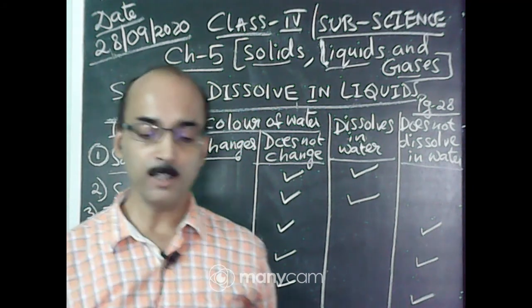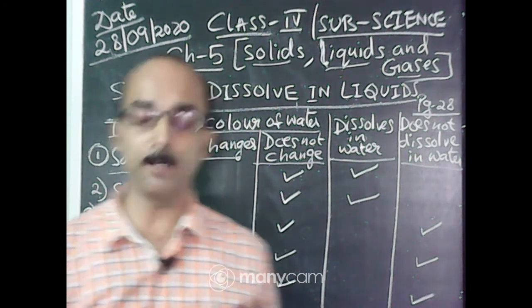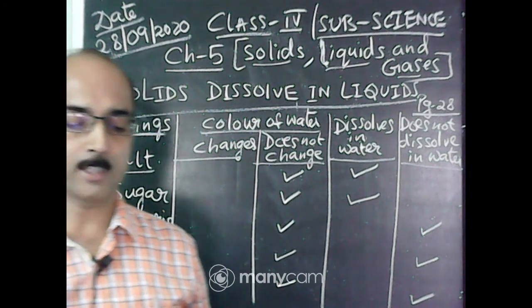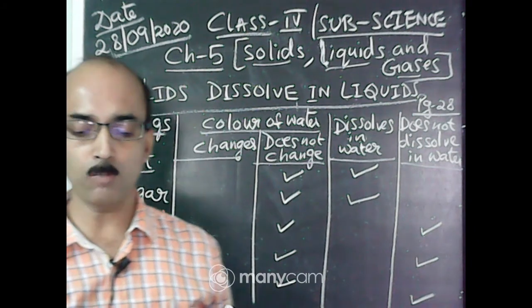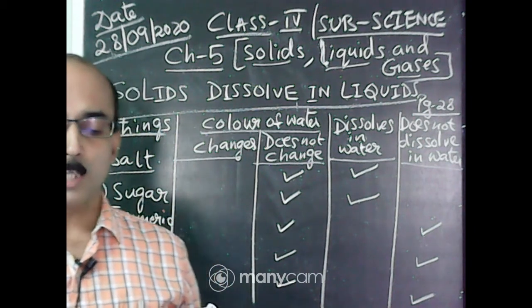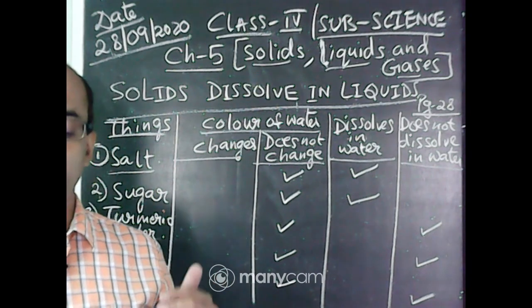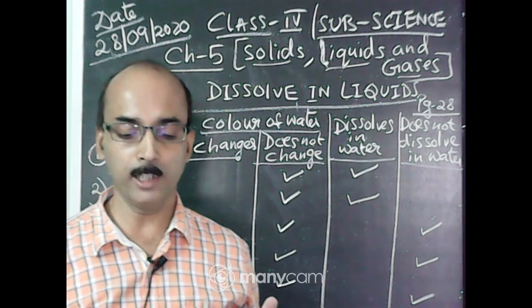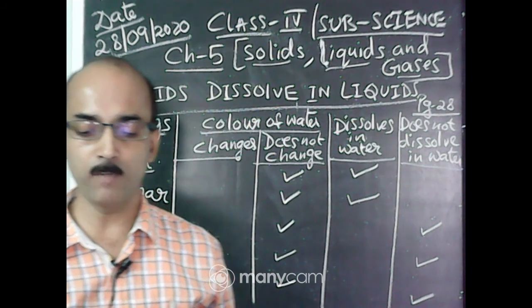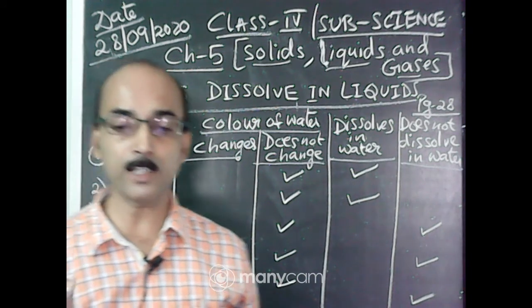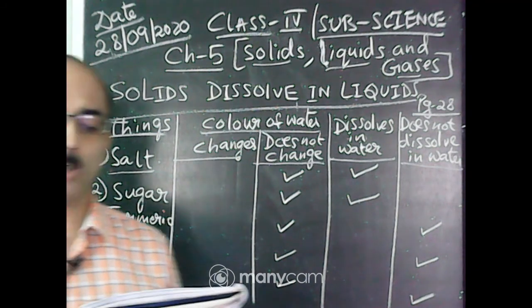You got that idea? The volume of the liquid remains the same even after dissolving sugar in it. See the picture given: first you mark the water level, then after dissolving sugar, the same level. That means the volume of the water remains the same even after dissolving sugar in it. So, volume of water does not change even after dissolving sugar in it. What does it indicate? It indicates that the molecules in a liquid are not very closely packed.